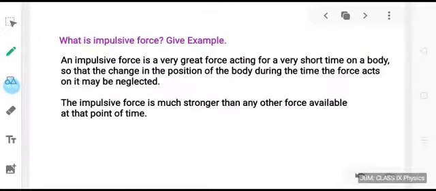From the word impulse, we get a term called impulsive force. An impulsive force is a very great force acting for a very short time on a body, so that the change in the position of the body during the time the force acts on it may be neglected. The force acts for a very short duration, but it can produce a very large change in its momentum. The impulsive force is much stronger than any other force available at that point of time.